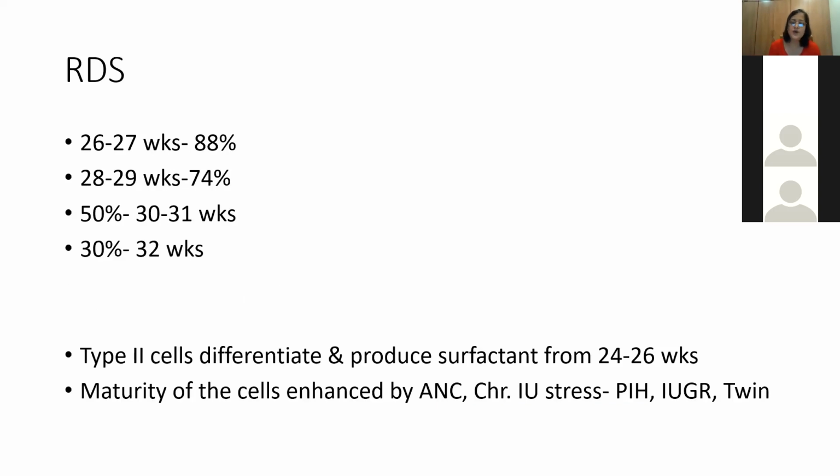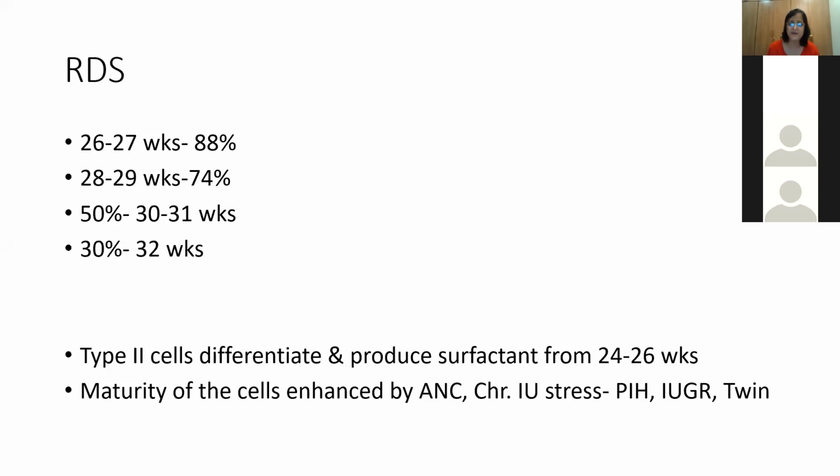So RDS incidence has an inverse relation to gestational age. It is to the tune of 88% in the 26 to 27 week age group, and it decreases to 30% around 32 weeks. The type 2 pneumocytes, which secrete surfactant, start to differentiate and produce surfactant from 24 to 26 weeks.